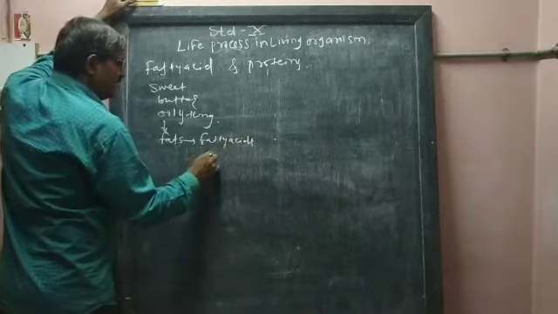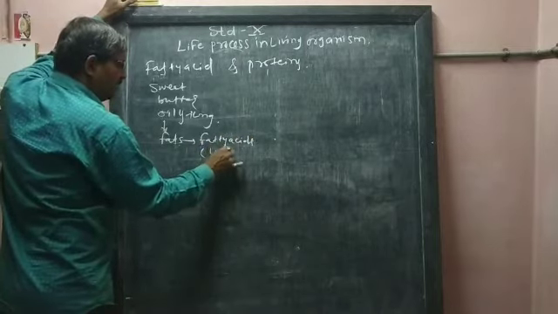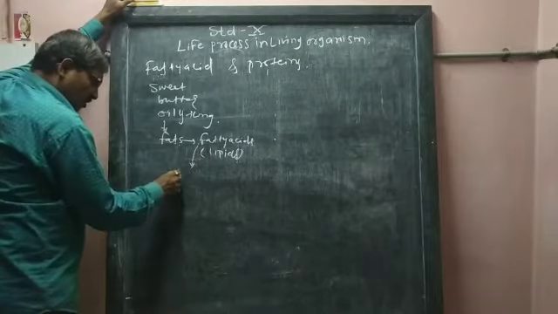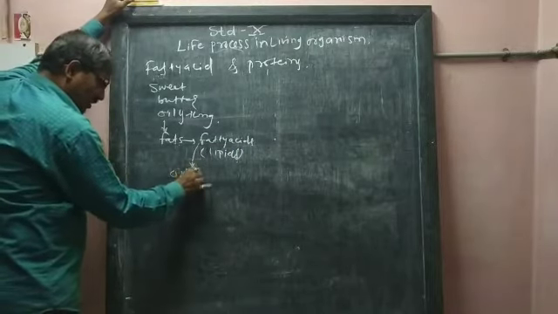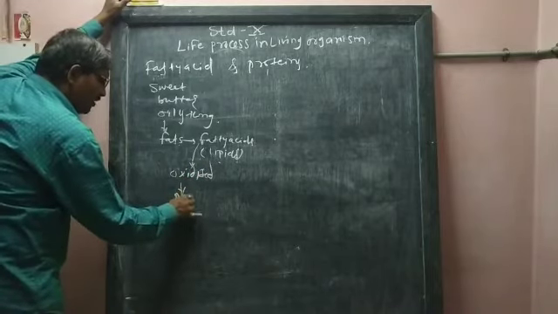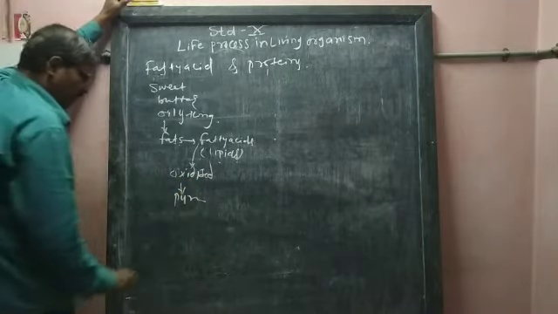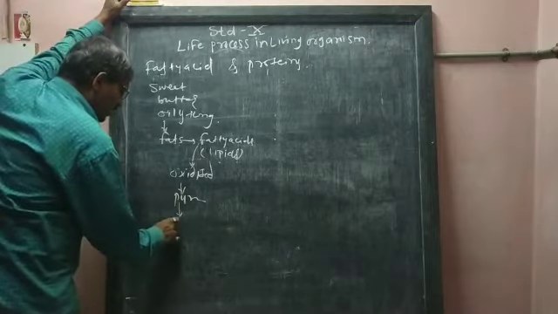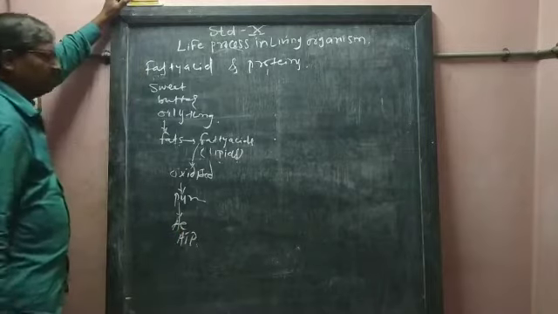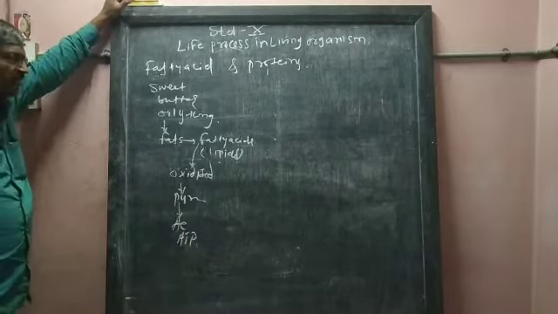These fatty acids are called lipids. Then these fatty acids are oxidized with the help of oxygen. From it pyruvic acid is formed, from pyruvic acid acetyl coenzyme, and from acetyl coenzyme ATP molecules are produced. That we have studied.